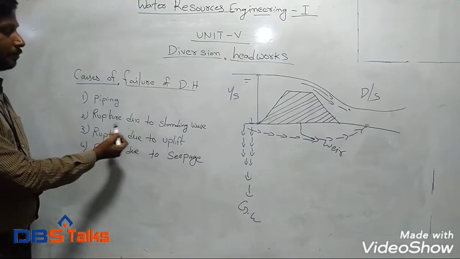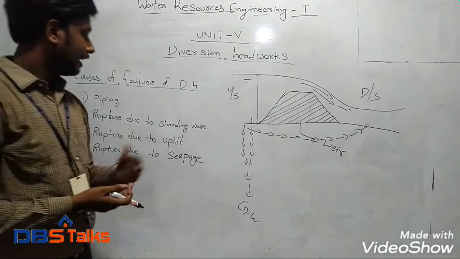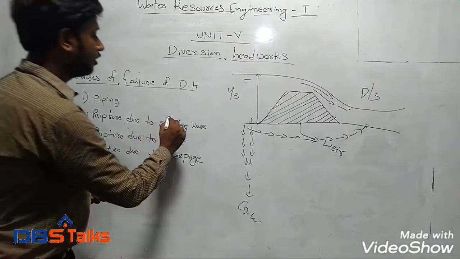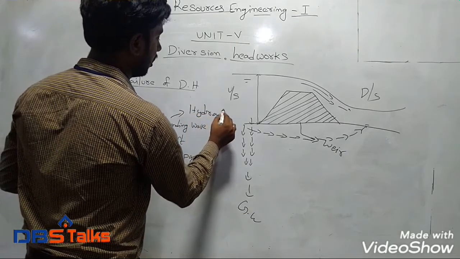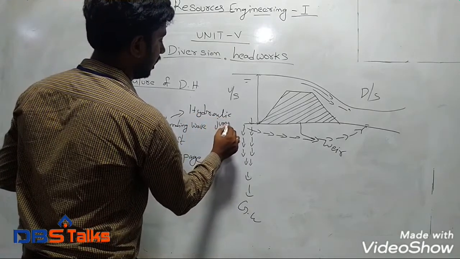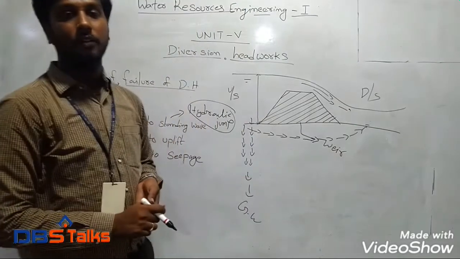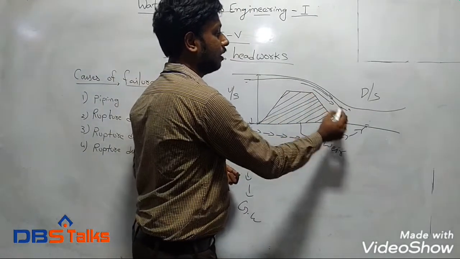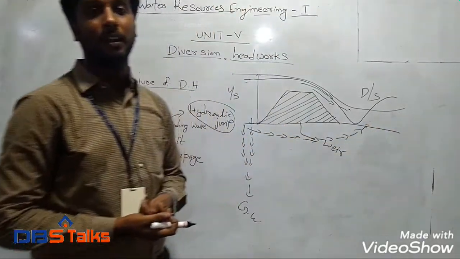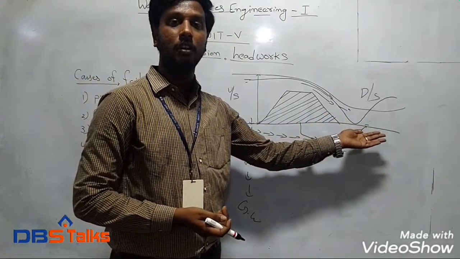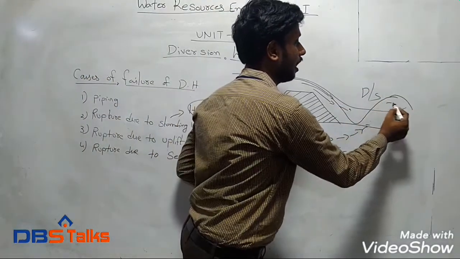Come to the next one, rupture due to standing wave. Rupture due to standing wave is a synonym for hydraulic jump, which we have already studied in hydraulic machines. Generally this hydraulic jump forms on the downstream side of the weir. Once the water moves in this manner, if the energy is not dissipated here, the water will convert from subcritical flow to supercritical flow. At that time the standing wave will occur here.